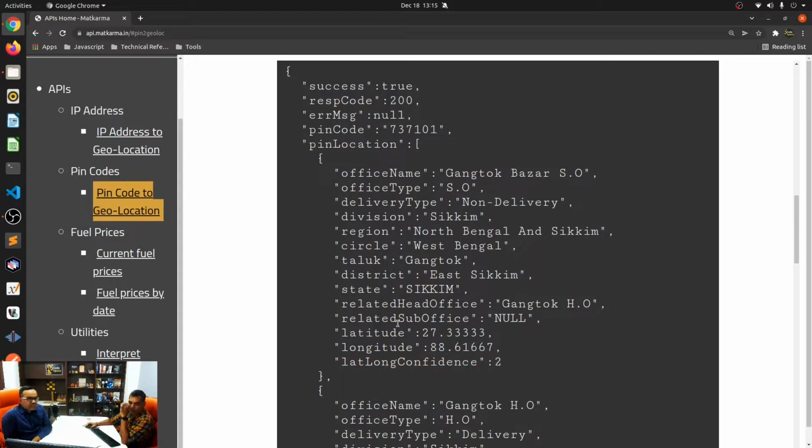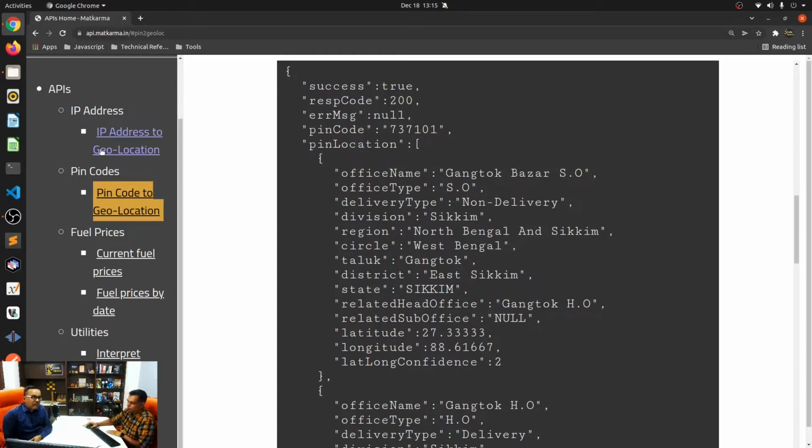What I have done is taken the publicly available geolocation database, which maps the pin codes. I've taken all of the pin codes available in India, searched them in the geolocation database, and created my own database out of it. That's how this essentially works.